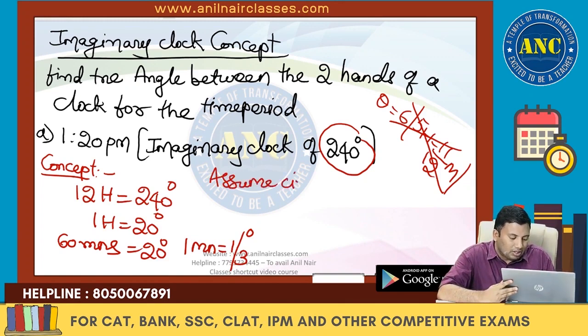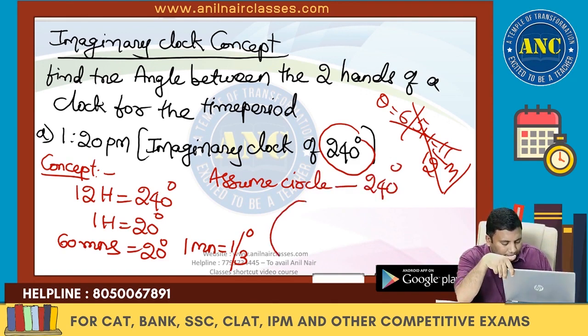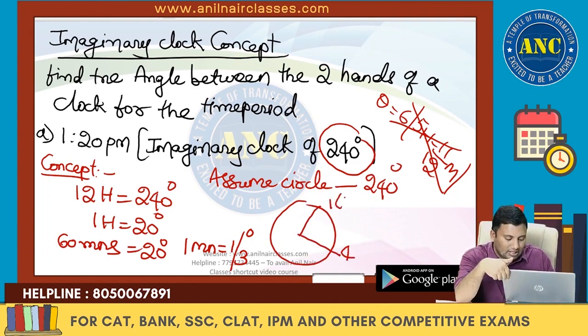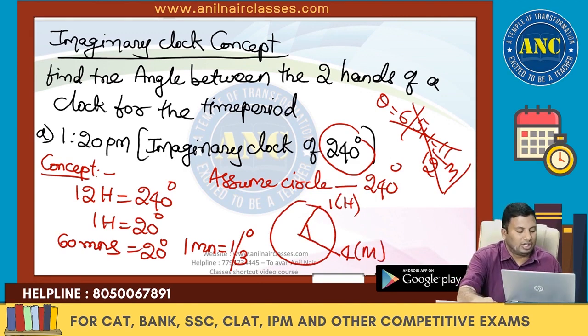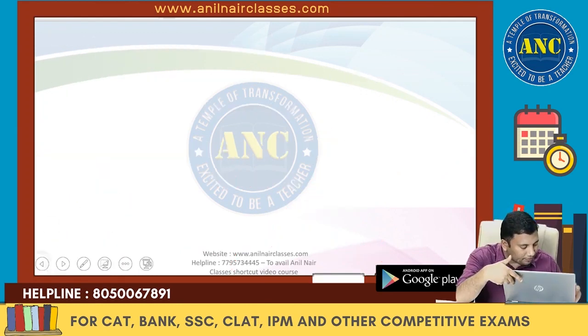Assume the circle's total angle is 240 degrees. This is just an illusionary representation. If it is 1:20, this is 1 and this is 4. This is the hour hand and this is the minute hand. The difference is 3 hours. 1 hour is 20 degrees, so 3 hours is 60 degrees.